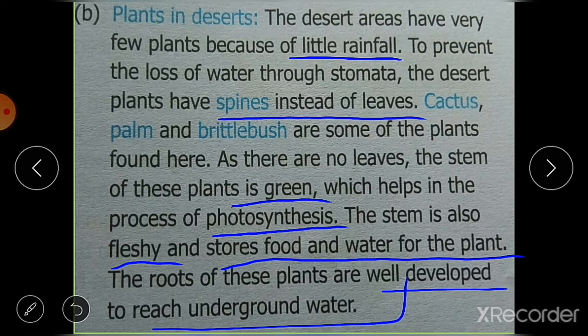So these are the adaptations of plants in deserts. First one, they have spines instead of leaves. Second, they have green stem which helps in the process of photosynthesis. And third one, their stem is fleshy or soft and it can store food and water. And the last one is they are having well developed root system.